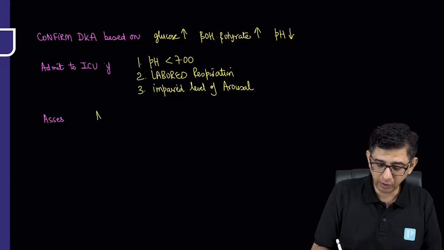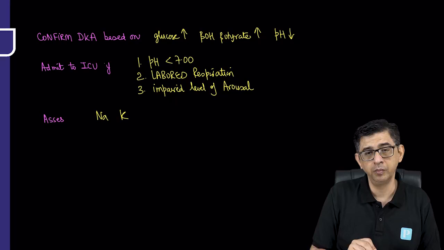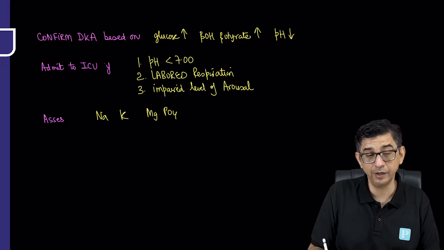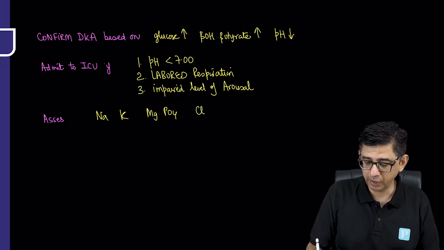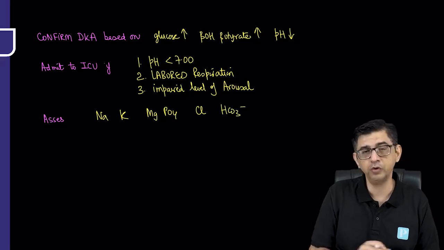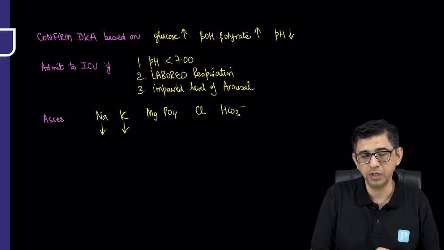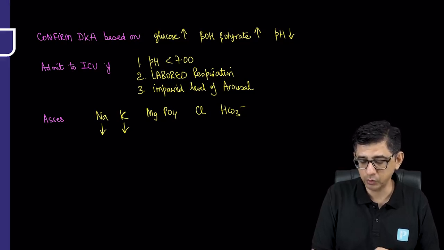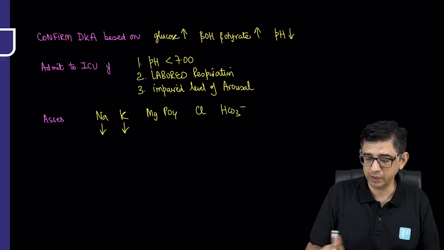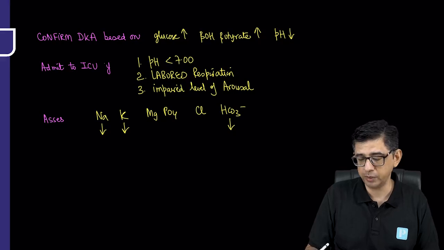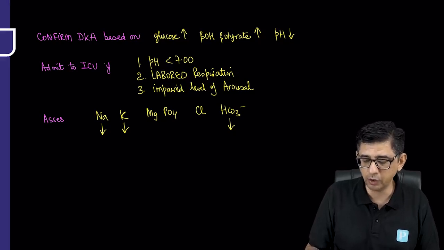You have to get electrolytes evaluated, that is sodium, potassium, magnesium and phosphate, which are going to decrease when you treat this patient. You will take care of the chloride component and bicarbonate. These are the reports that you need to check. What's going to happen to sodium? It's going to be less due to solvent drag. Potassium is going to be less because of the losses due to vomiting. And bicarbonate will again be less, due to the consumption of the bicarbonate by the ketones.